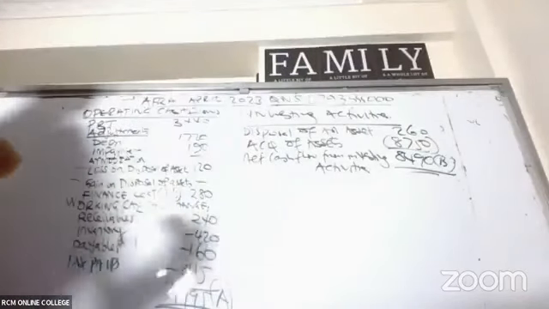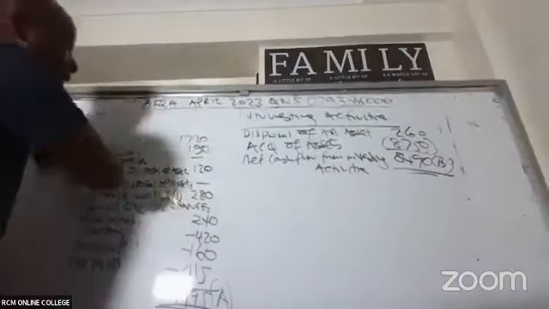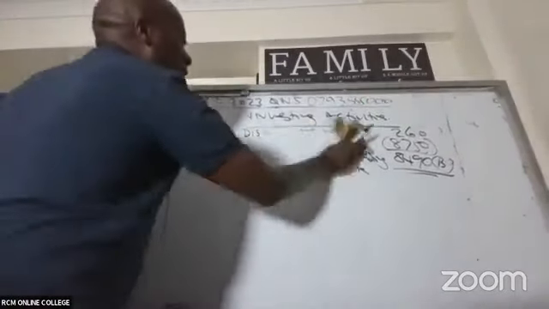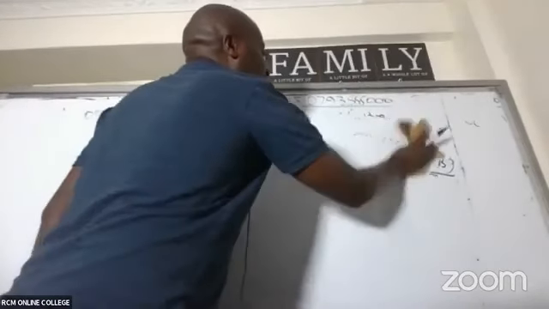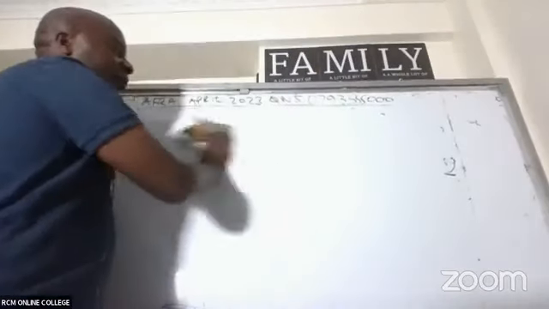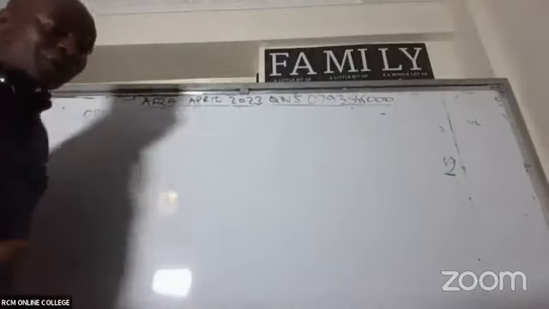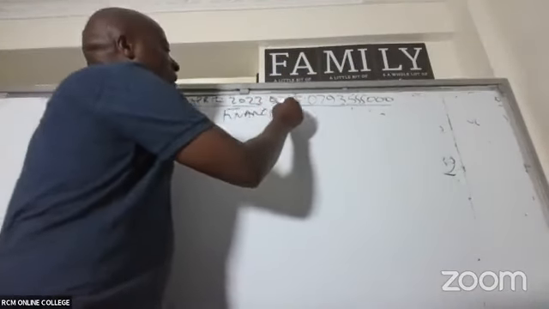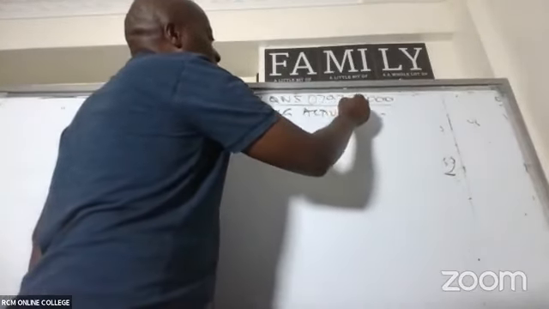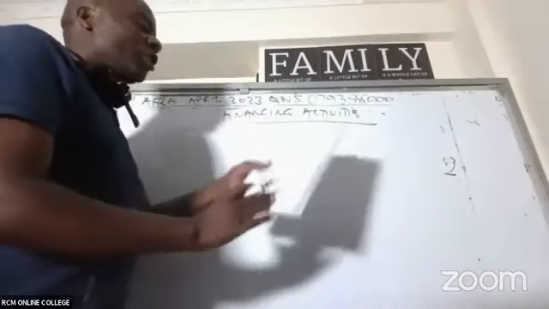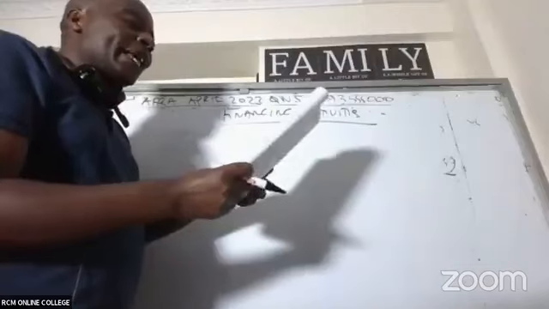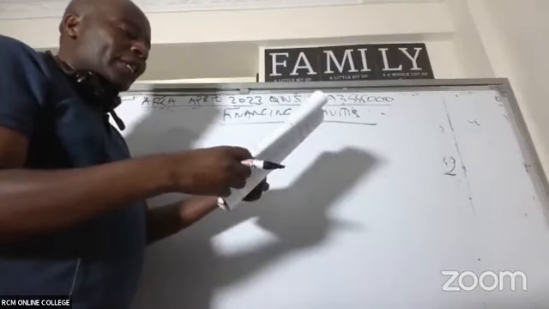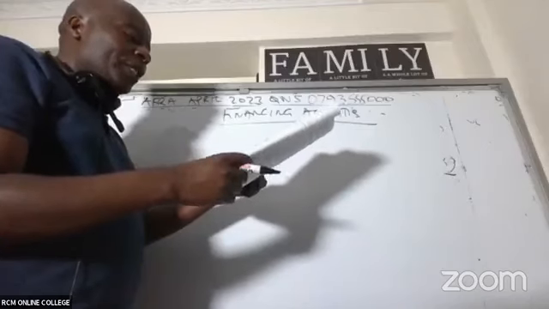Now, after that, ladies and gentlemen, we go to the financing activities. Quite straightforward. So we are now in the financing activities. For financing activities, you look at your financed by items. Look at equity and liabilities.